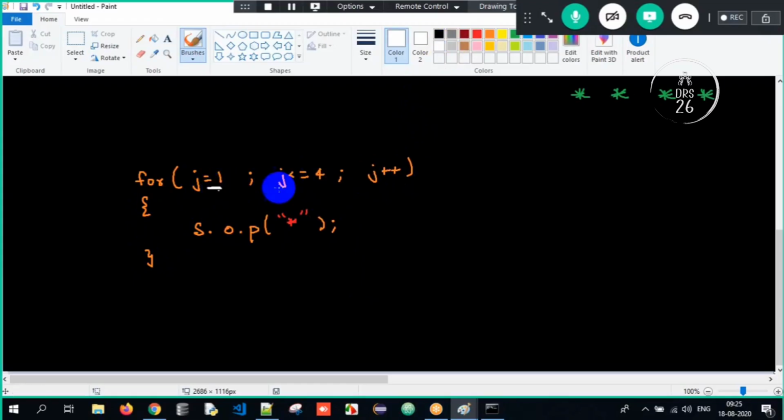j value is 1. Is 1 lesser than or equal to 4? Yes. Control comes inside, I print star. It's SOP, so control is on the same line. Now the loop will go back, j plus plus, j value will become 2. Now I check the condition.